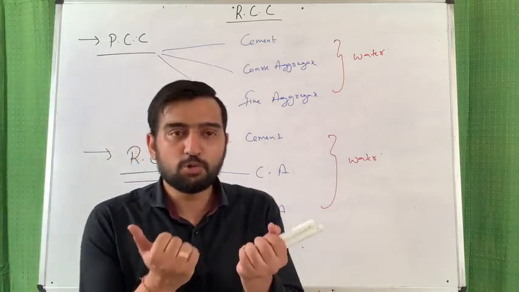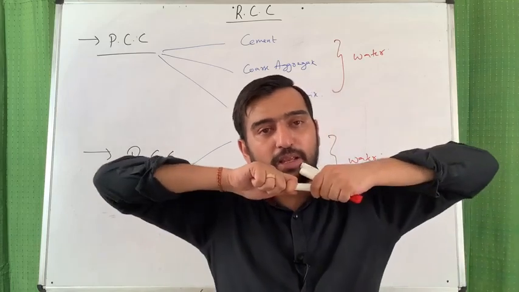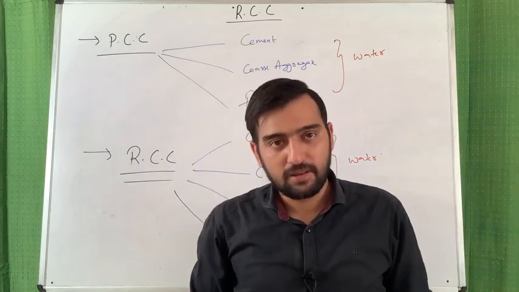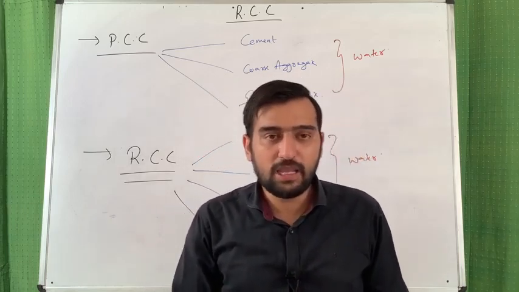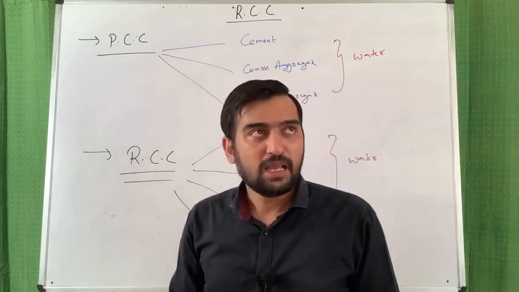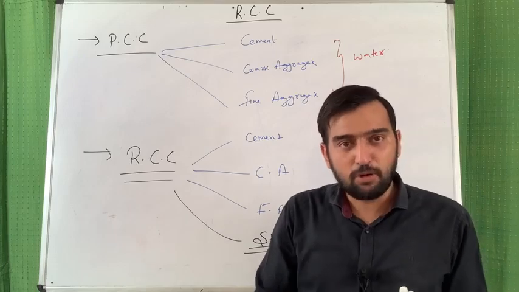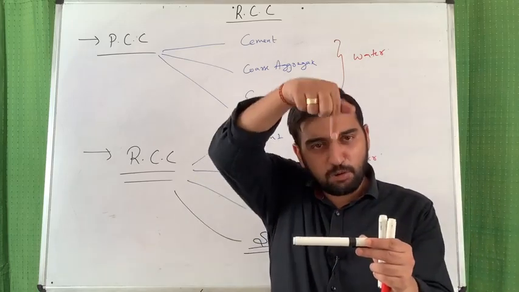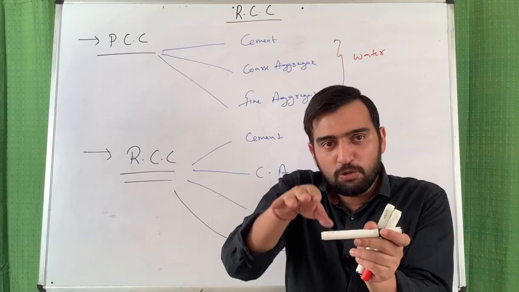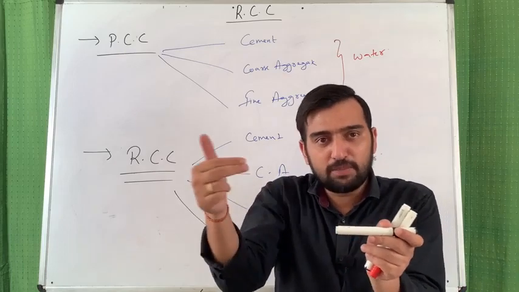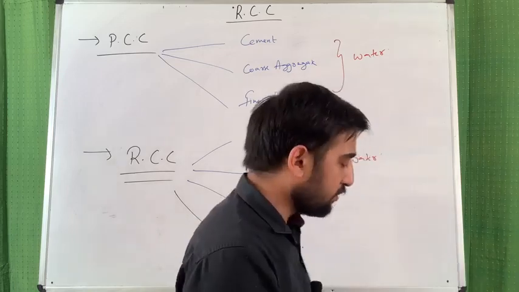Tension may be developed due to direct tension. Means if suppose this is my bar and I am pulling it, then a direct tension is being developed here. Tension can also be developed due to indirect means. What are the indirect means? Indirect means are your indirect stresses, your bending stresses. Suppose you are applying load here and due to this load, this beam is going to bend. So what is happening in that bending? Above the neutral axis, you will experience compressive stresses, and below the neutral axis, you will feel the tensile stresses.